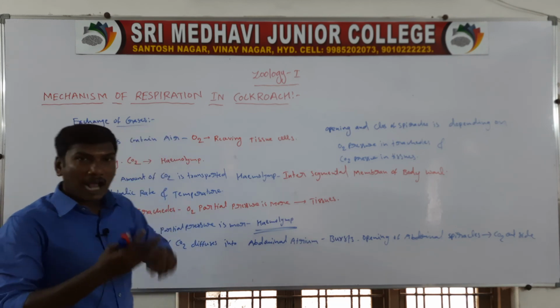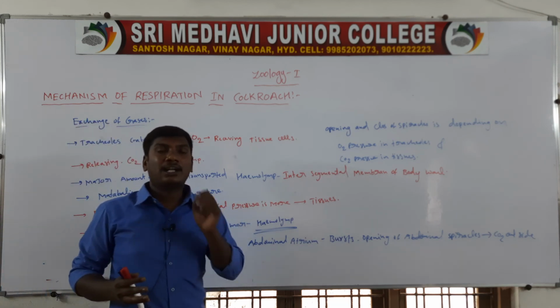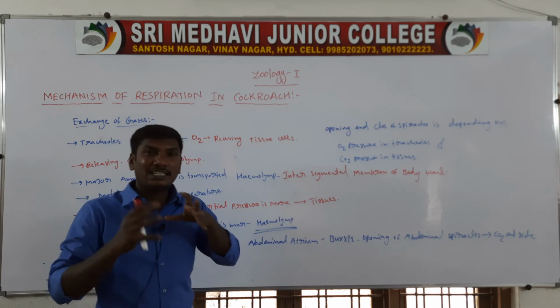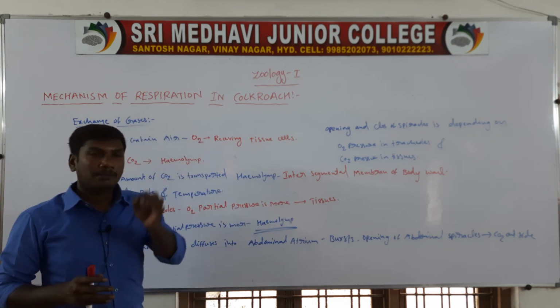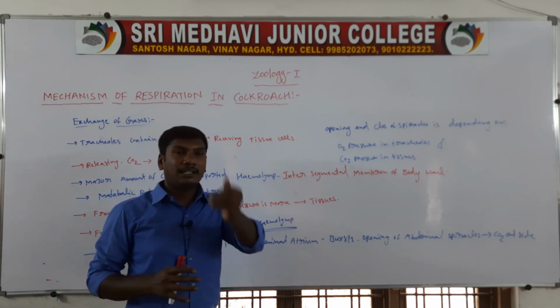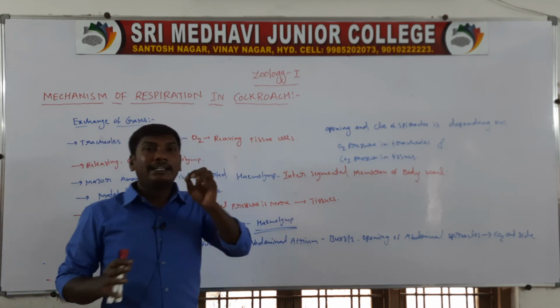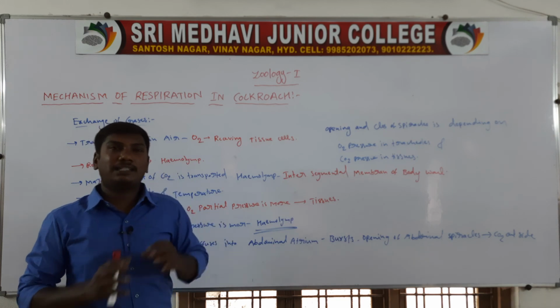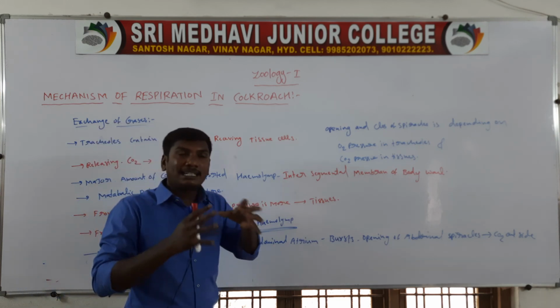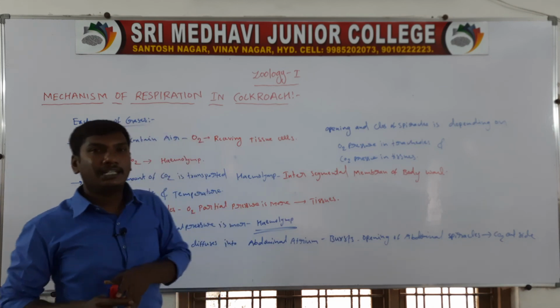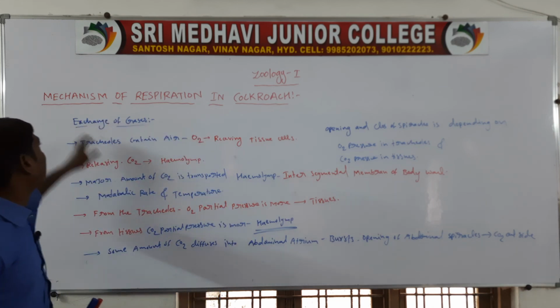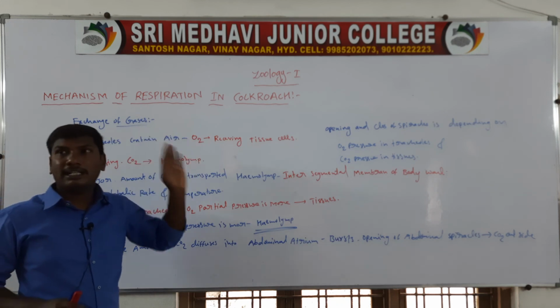Next, cockroaches, beetles and other insects have discontinuous respiration. Discontinuous respiration means that sometimes the spiracles are all closed. So this is the whole mechanism of respiration in the cockroach.